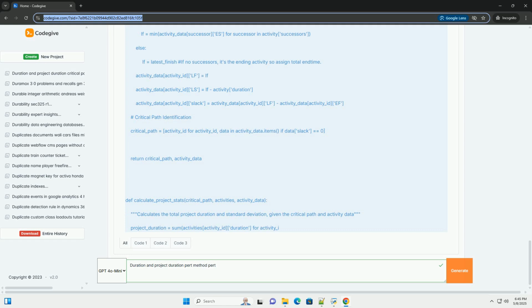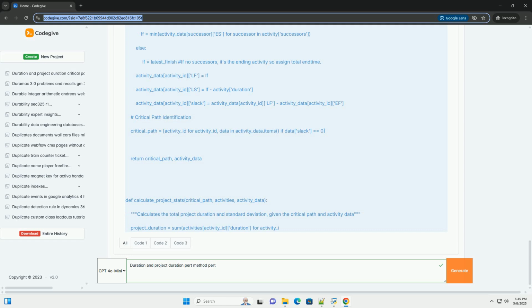It stores duration, variances, and predecessor data. Handles successors: the code explicitly manages successors of the project so it can handle diverging paths correctly. Critical path calculation: the critical_path_method accurately identifies the critical path based on slack.